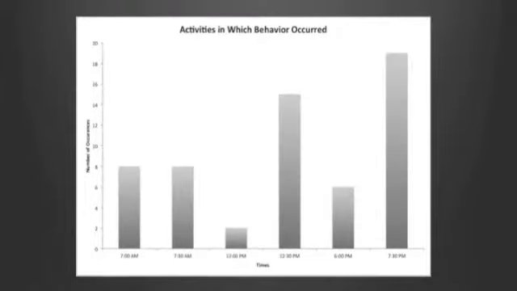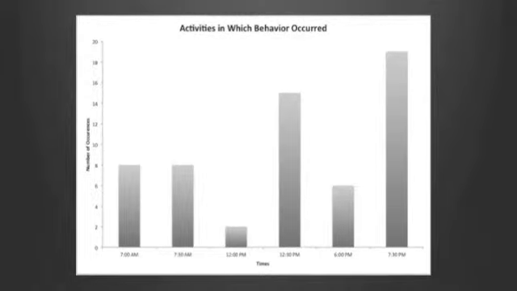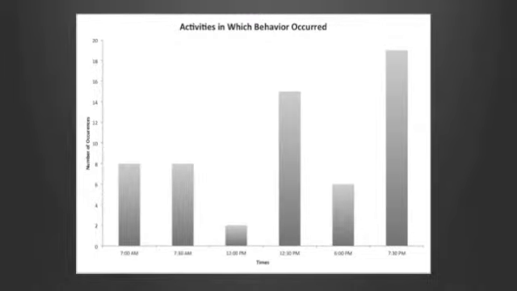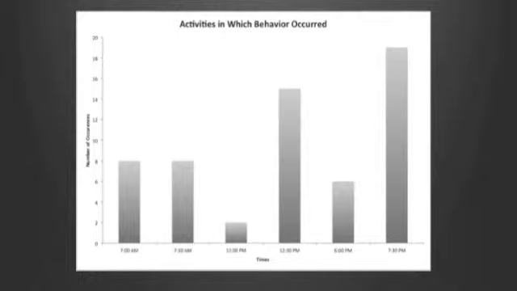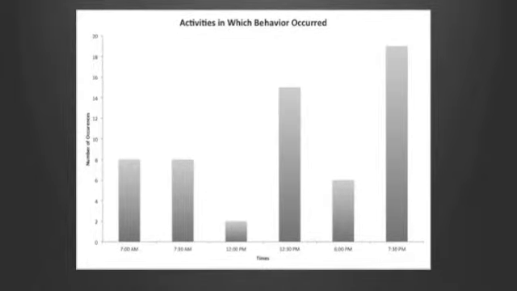Non-compliance behaviors tended to occur in the mid-afternoon and right at nighttime. The graph indicates that the highest rate of occurrence was at 7:30 p.m. The majority of the non-compliance behaviors occurred during the client's bedtime routine. There was also a significant amount of behavioral occurrences during the client's nap time routine.